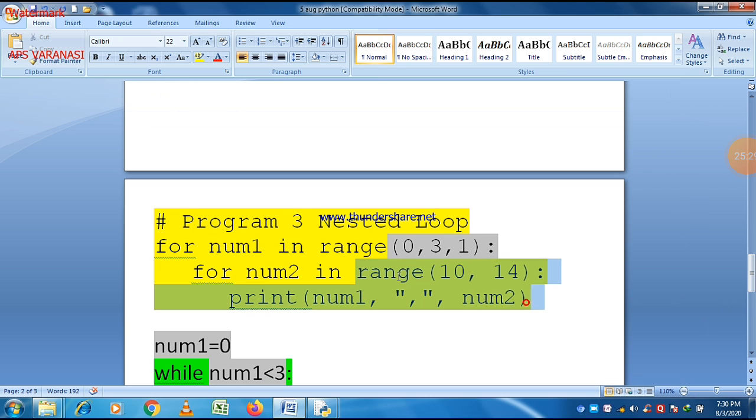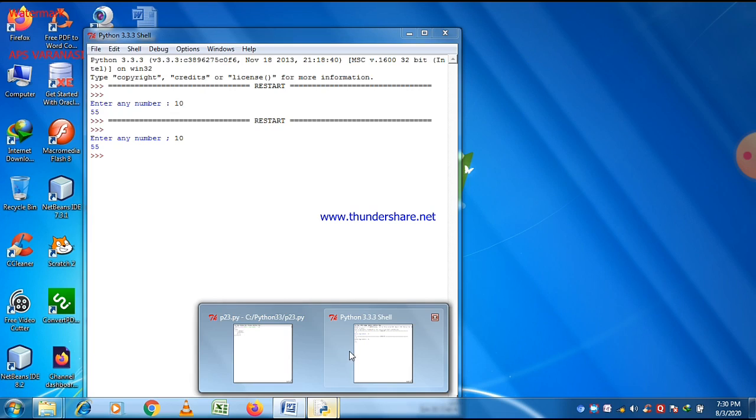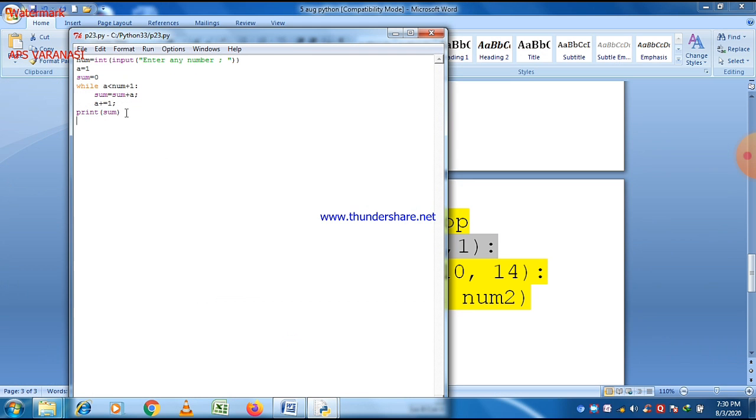Students, let us execute this program one by one and check whether the output is the same in all cases or not. If the output is the same, then it means that we have successfully completed the conversion here. So let's check it.